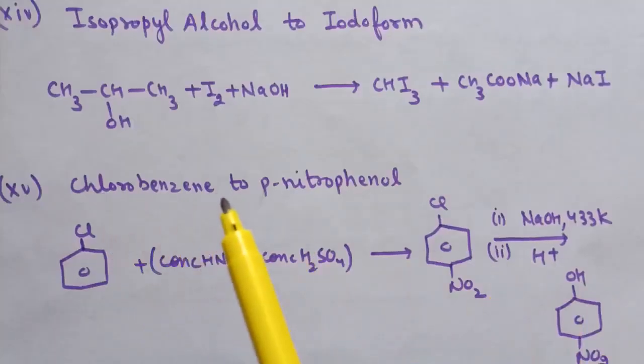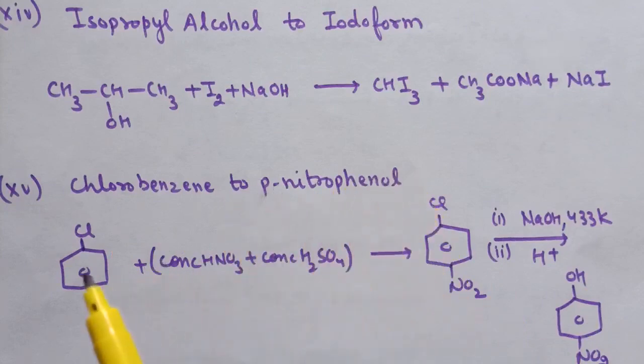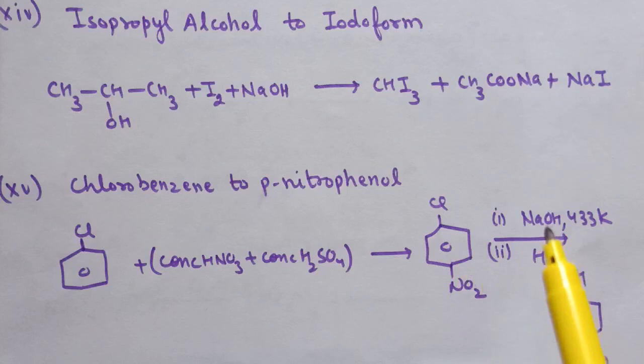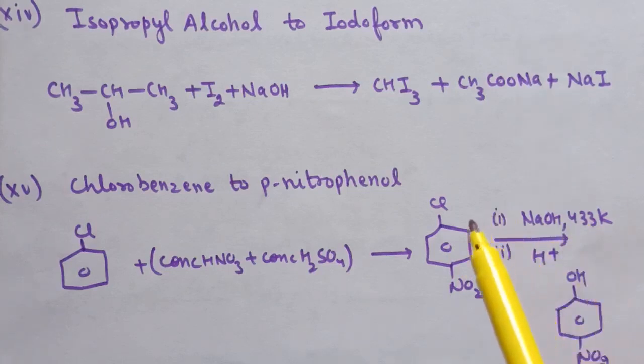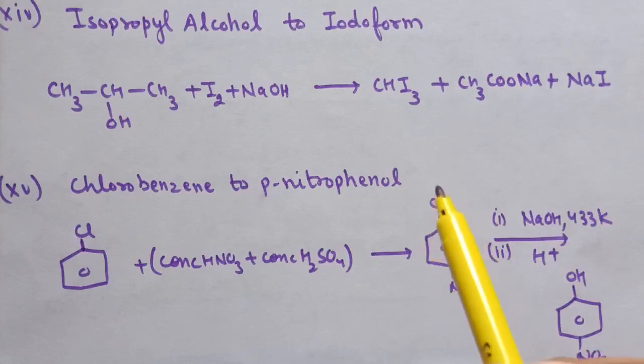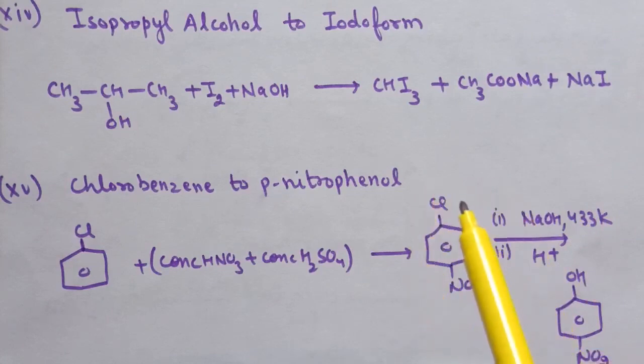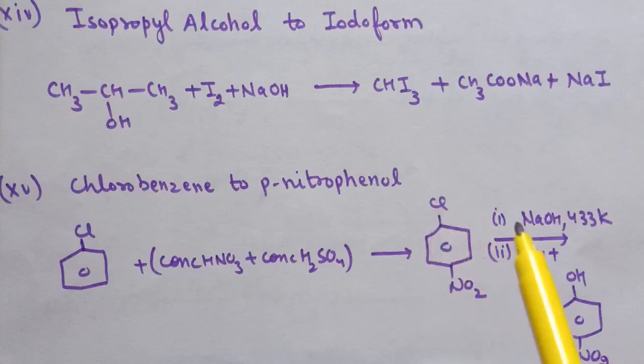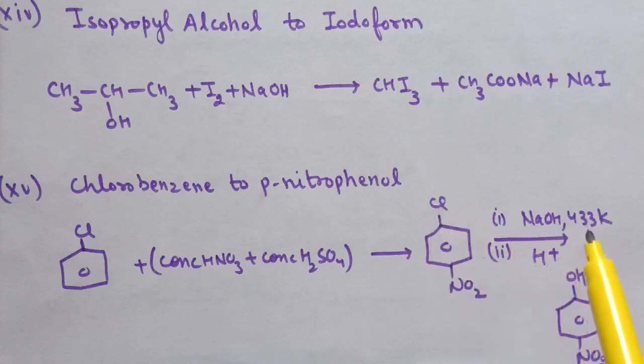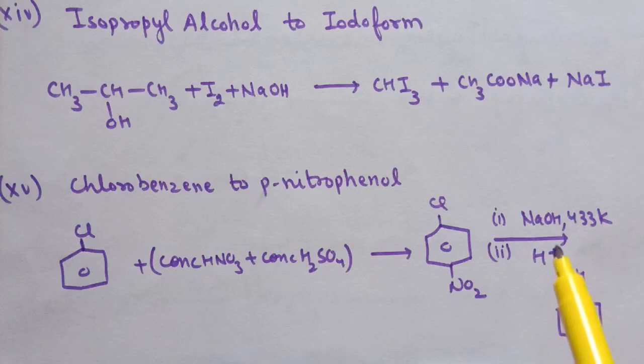Next is chlorobenzene to para-nitrophenol. So first nitration is done on chlorobenzene and here para-nitrochlorobenzene is formed. Now next step is substitution of this Cl by OH. So when this product is treated with NaOH at 433 Kelvin in presence of H+.